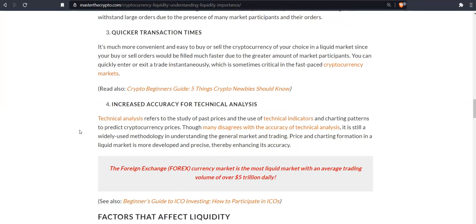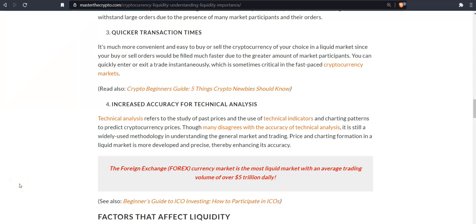Number three, quicker transaction times. It's much more convenient and easy to buy or sell the cryptocurrency of your choice in a liquid market, since your buy or sell orders would be filled much faster due to the greater number of market participants. You can quickly enter or exit a trade instantaneously, which is sometimes critical in the fast-paced cryptocurrency markets.